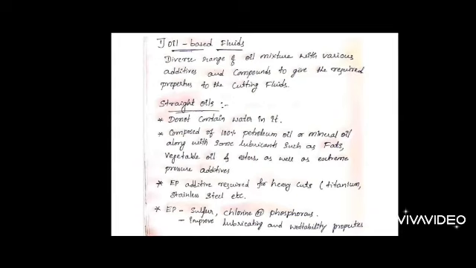For heavy cuts, where more cutting forces are involved, extreme pressure additives are required to get the desirable property in the cutting fluid. Extreme pressure additive, mentioned as EP here, includes sulfur, chlorine, or phosphorus. It will improve lubricating and wettability property.